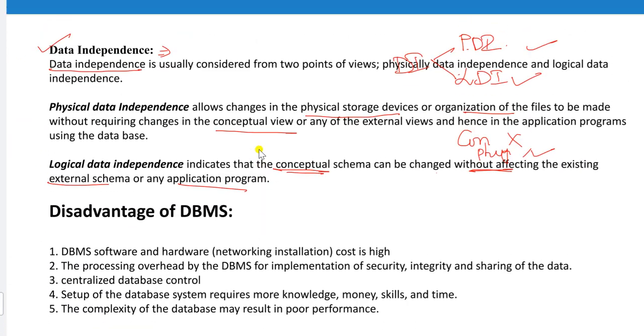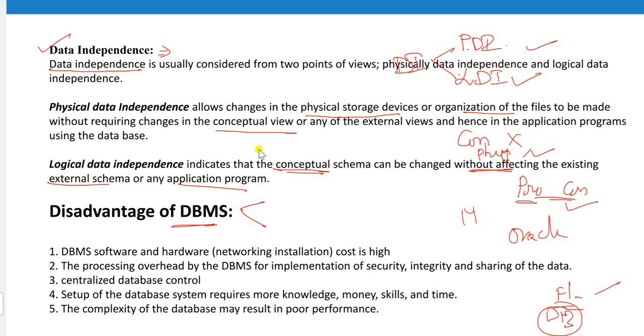For anything there are pros and cons. Advantages will be there and disadvantages will also be there. So in DBMS also we have a few disadvantages. Regarding the software we use, as I explained in the previous class, for file systems we use one kind, and for DBMS mostly we use Oracle and MySQL, structured query language, SQL and Oracle.